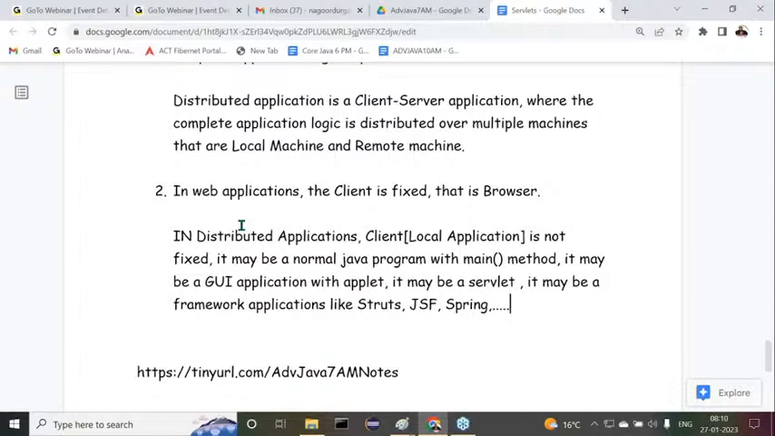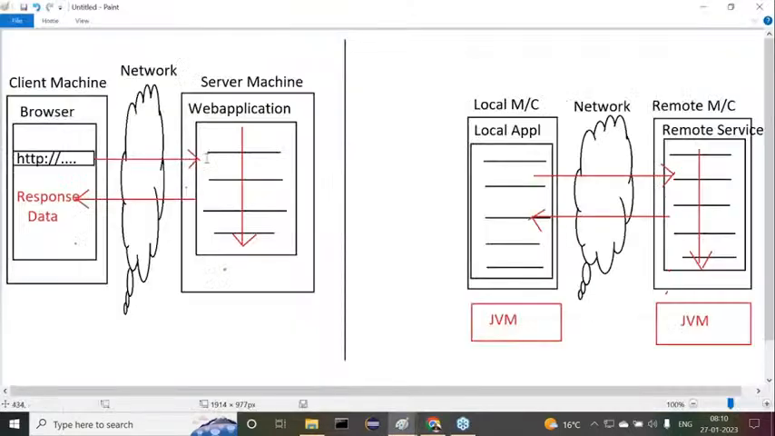Let's understand this now. I want to extend the same point here. I think we are in confusion now about this web application and this remote based application. Both are client server applications only, but in the remote application the client is not fixed. It's definitely a Java program. It may be a normal Java program, an applet, a Struts application, JSF application or Spring application. It may be anything, but the remote logic is available on a machine as a remote service.